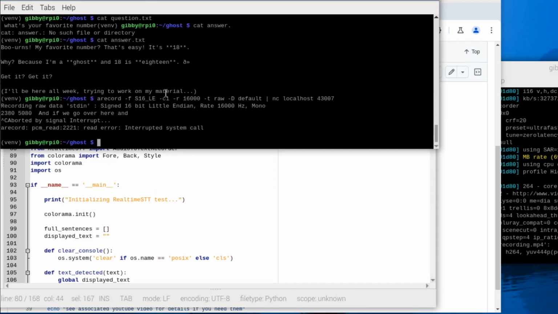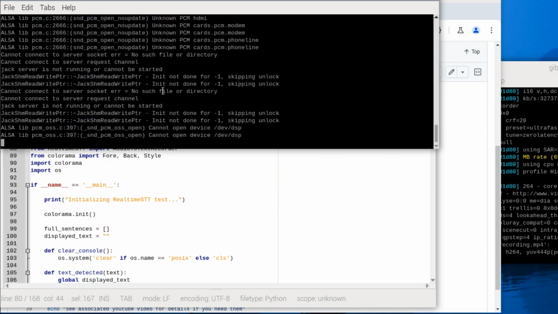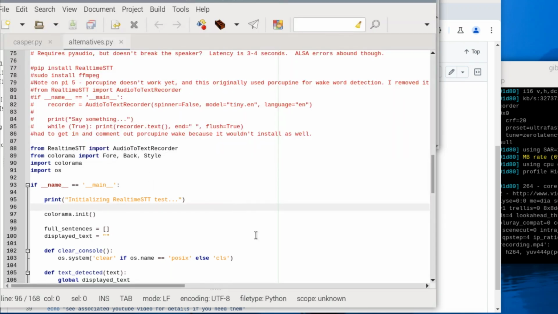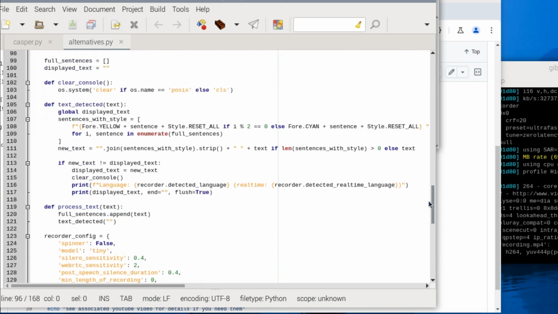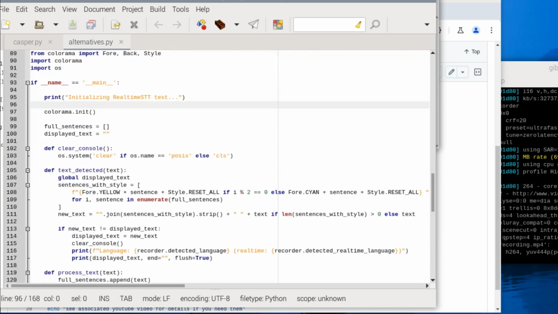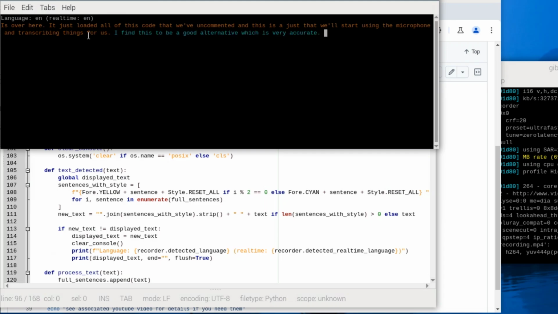So let me show you how this runs. We're going to go back over here. We're going to do Python and then alternatives.py. So we're going to run this code that we just uncommented. So what it's doing is over here, it just loaded all of this code that we've uncommented, and this is a gist that will start using the microphone and transcribing things for us. I find this to be a good alternative, which is very accurate. It takes somewhere around 5 seconds to transcribe my words, though.